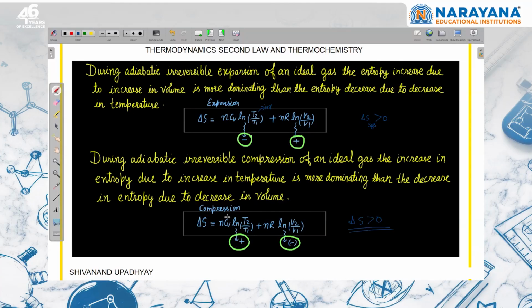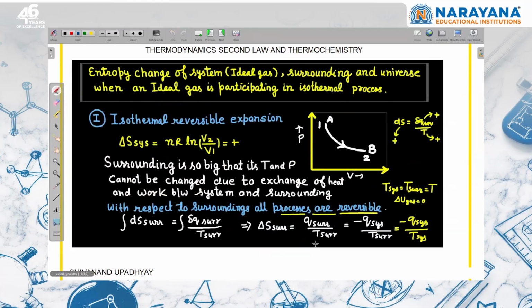So I can say that the entropy increase due to increase in temperature is more dominating than the entropy decrease due to decrease in volume. So these are the things which can be asked in terms of language. Entropy change of system, surrounding and universe when an ideal gas is participating in an isothermal process, right?